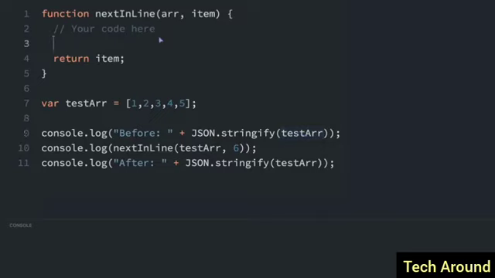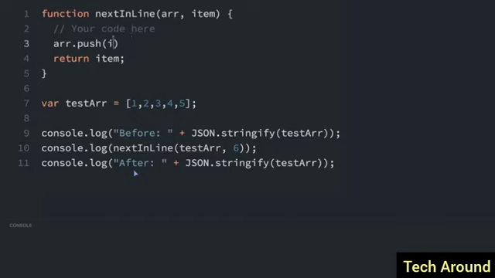So to do this, we're just going to have to do two things that we've learned about already. The first thing is to add the item onto the list. We see right here, nextInLine, passed in the test array and 6. So we're calling this function nextInLine, passing in this test array here and the number 6. We want the number 6 to be added to the end of the array. So we'll just do r.push, and then I'll put in num, just like that.